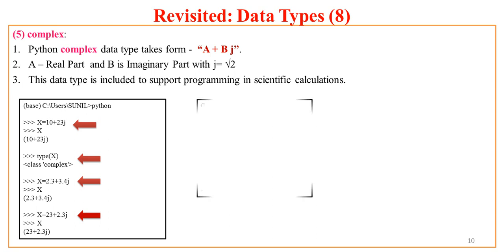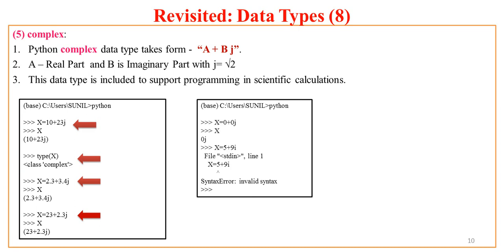Let us have some fun with this. Now if I ask Python to store a number as 0 plus 0j, and then ask Python to print, Python just prints 0j. It skips the real part because 0 plus something becomes something, as 0 doesn't have any contribution, so that is omitted in the output by Python.